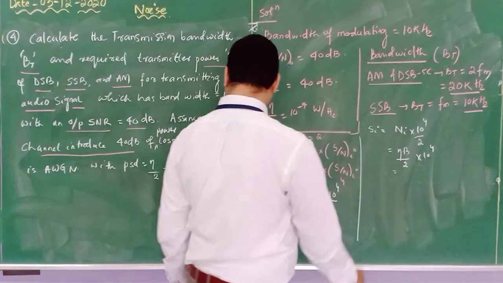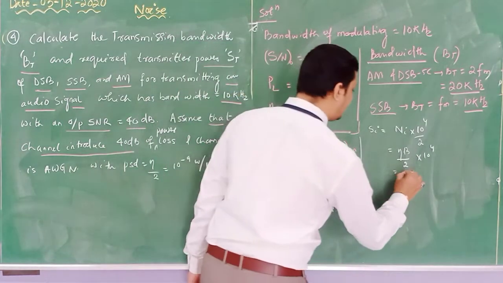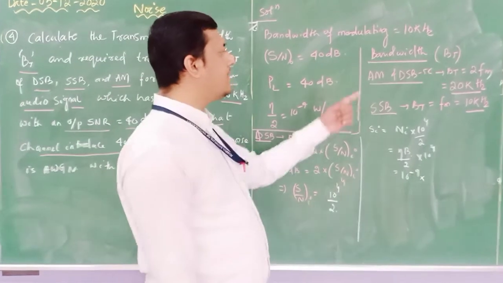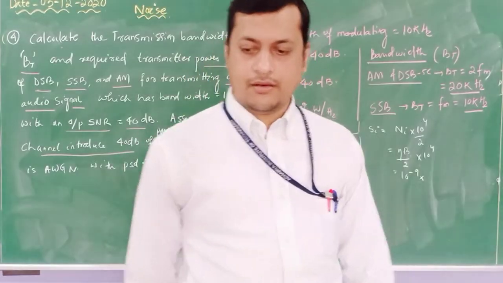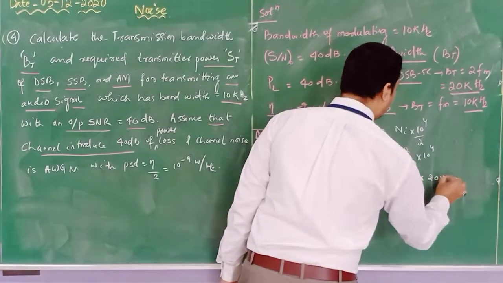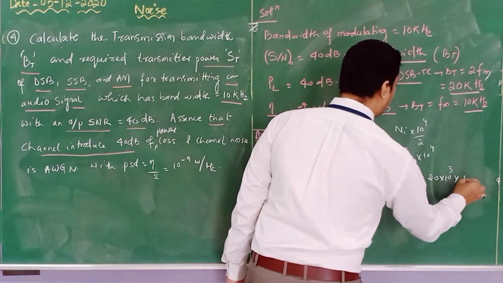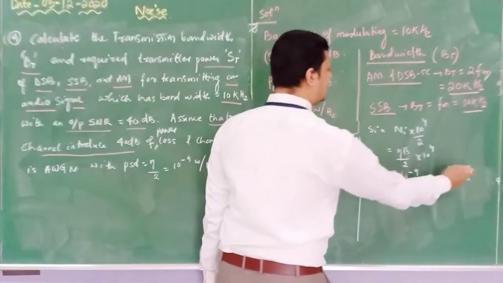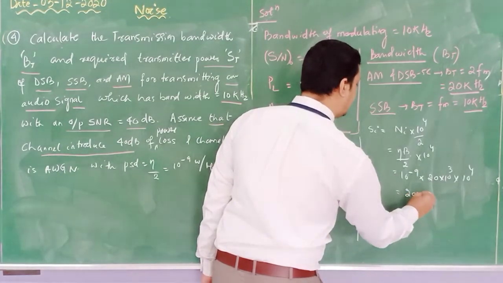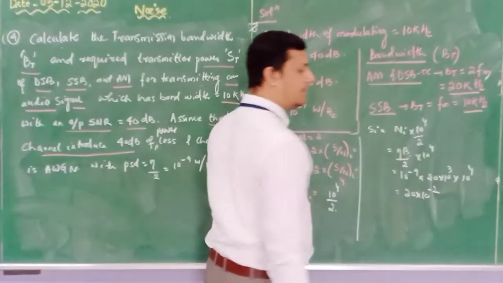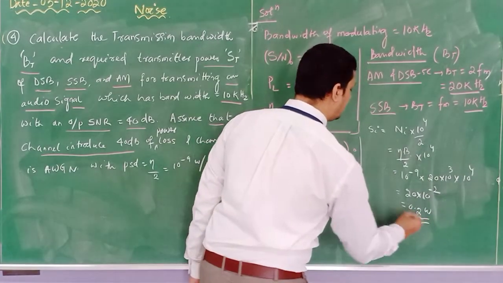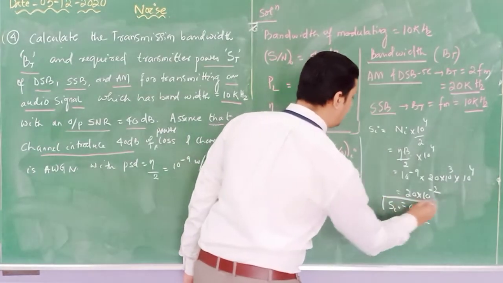Now eta by 2 is 10 to the power minus 9. And what is the bandwidth? It is 20 kilohertz that we considered for the DSB-SC system. So it is 20 into 10 to the power 3 into 10 to the power 4, and this is 10 to the power minus 9 by 2. It will become 20 into 10 to the power minus 2, or here I can write 0.2 watt. So this is my input signal power.